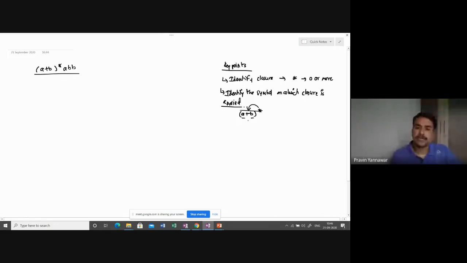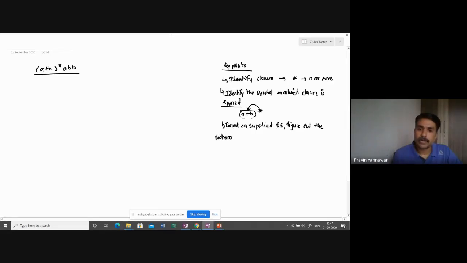And we have already understood that A plus B is a concatenation of A occurrences and B occurrences. So A occurrences go independently, B occurrences go independently, or we may have A and B together also. So this is the case. Identify the symbol. Then, based on the supplied RE, figure out the pattern.